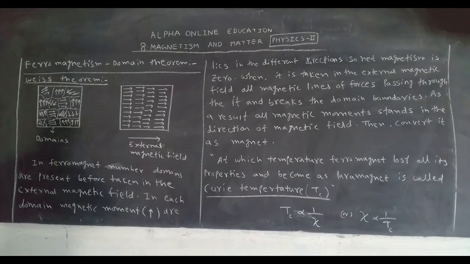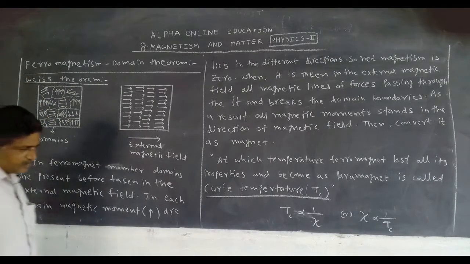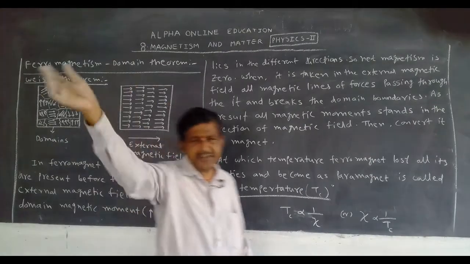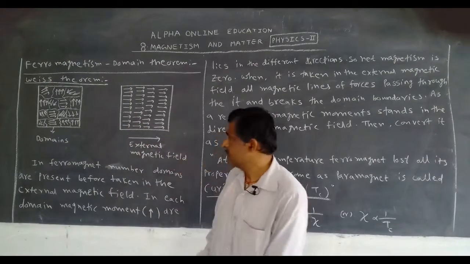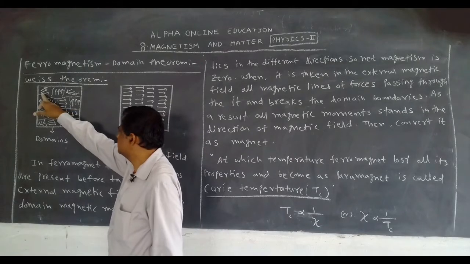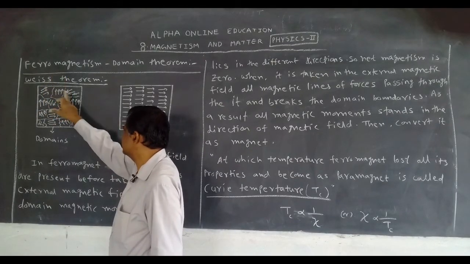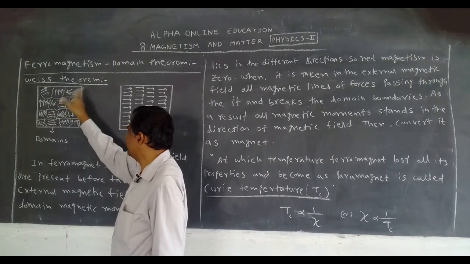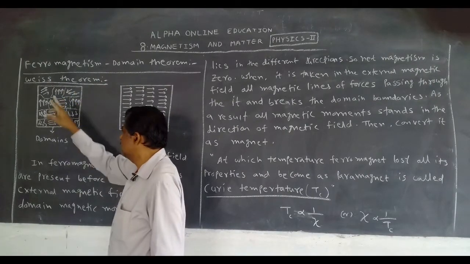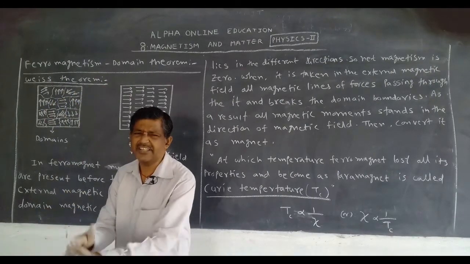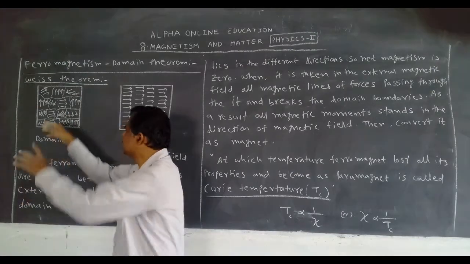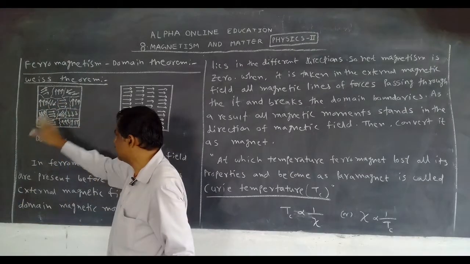In the domains, magnetic moments are in different directions. In this one, magnetic moments are in this direction, in this one, in this direction. But we don't know which directions actually exist. I can draw it roughly, but it is not sure to be like this.